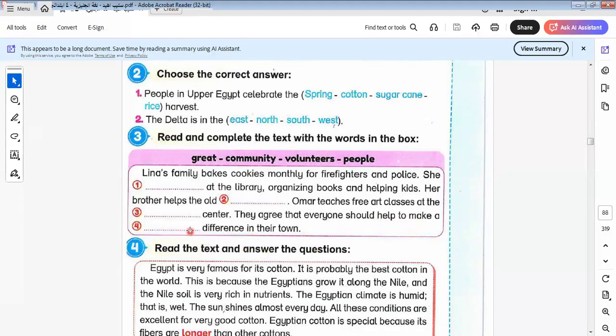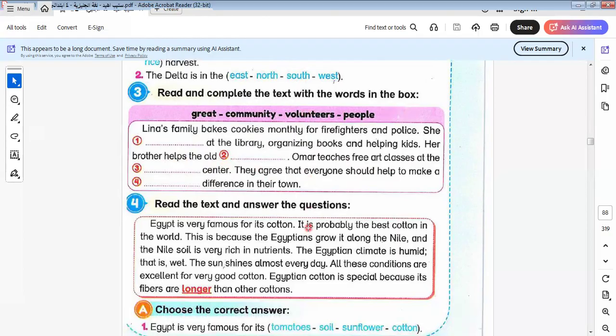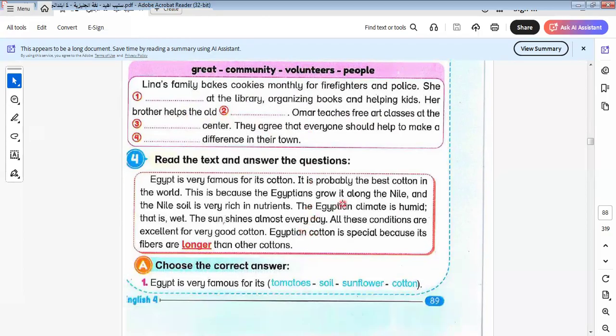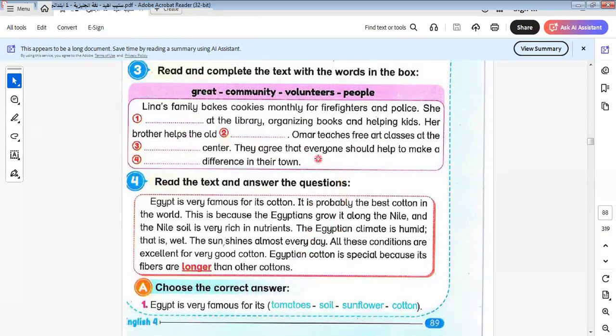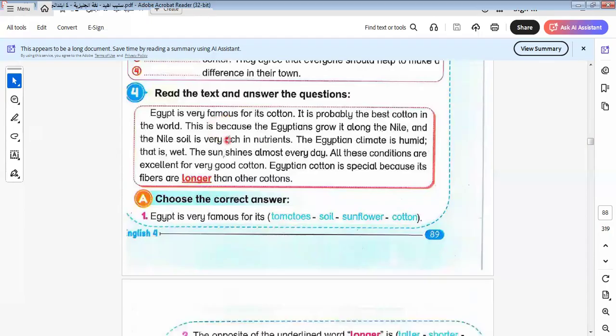Here is "make a community difference." It will be here what? At the grid center. Okay, it will be art classes at the grid center. Help is what? Help old people. Let's continue there. Her brother helps the old people. Let's go to another one here.